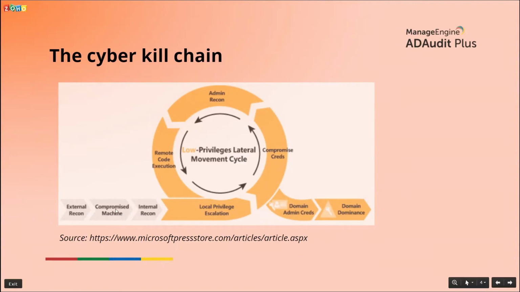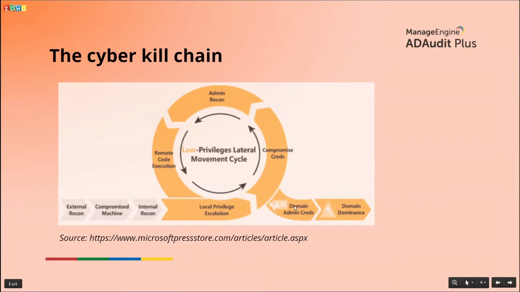And from here, from the compromised machine stage, what the adversaries do is something called lateral movement. So all of this is part of lateral movement that you see here. So they've got access to one machine over here. That's a compromised machine. From here, they'll move on to the next machine. And from there, they will move on to the next machine. And from there on to the next machine, and so on and so forth. They'll keep repeating this until they get to the desired system. And this desired system could be the domain administrator's machine.